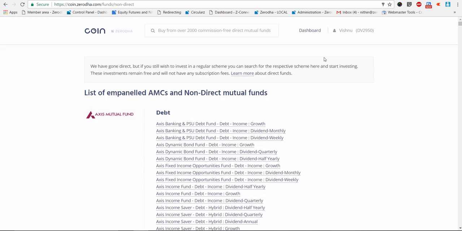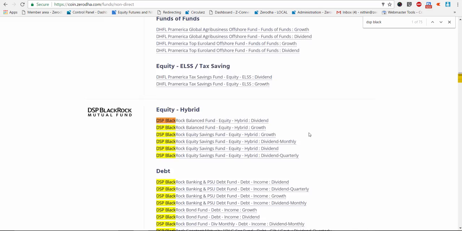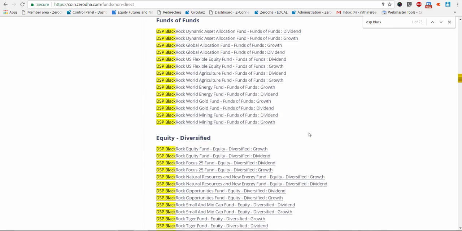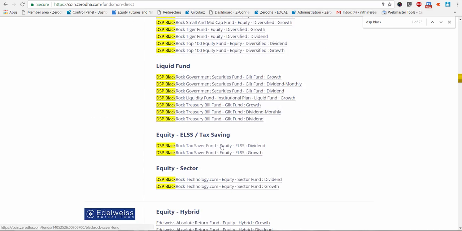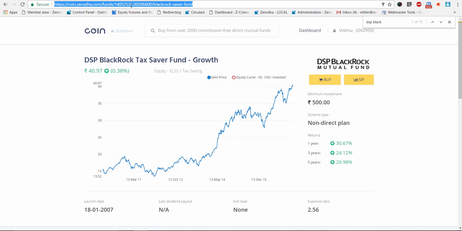Once you're on this page, an important thing to note is that this search button only searches for direct funds. So if you want to search for a fund here, you have to do a Control F and then search. Now let me search for the DSP BlackRock tax saver, for example, and I'll show you. There you go, DSP BlackRock tax saving fund. Let me open the same fund in the direct option.